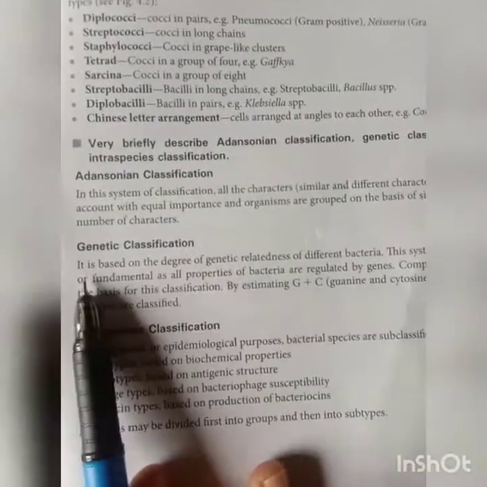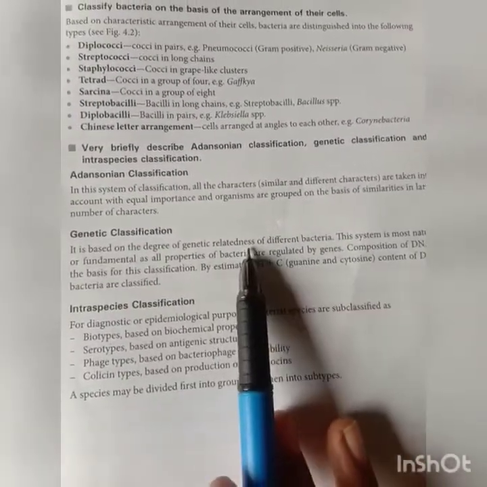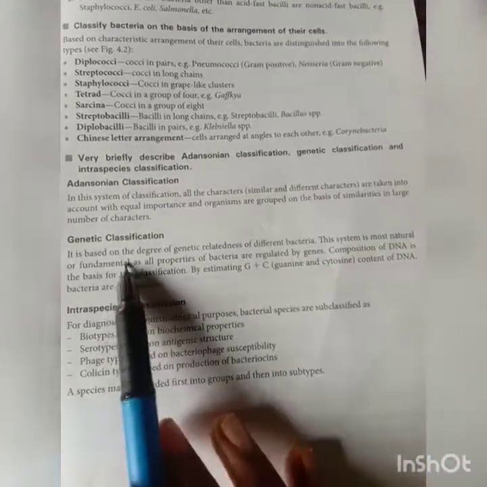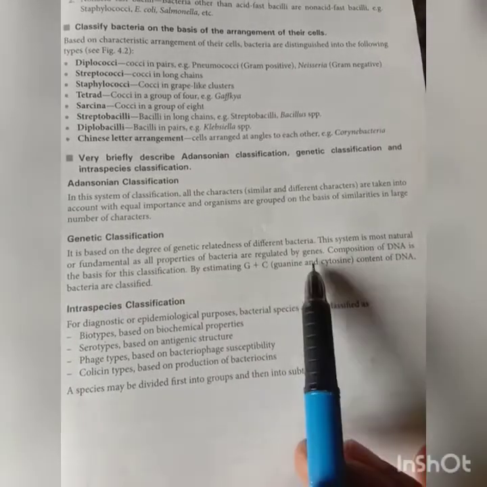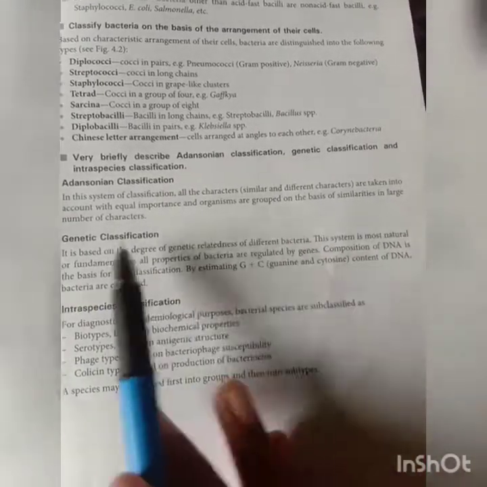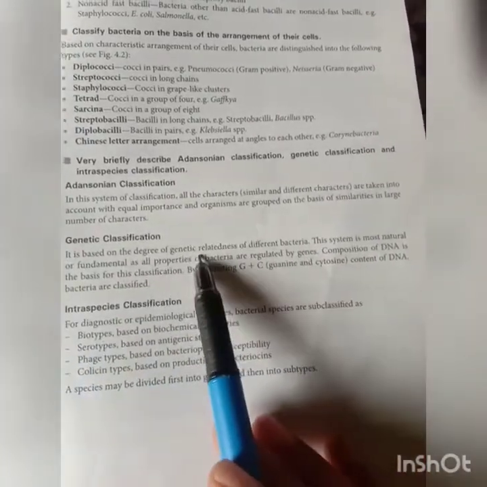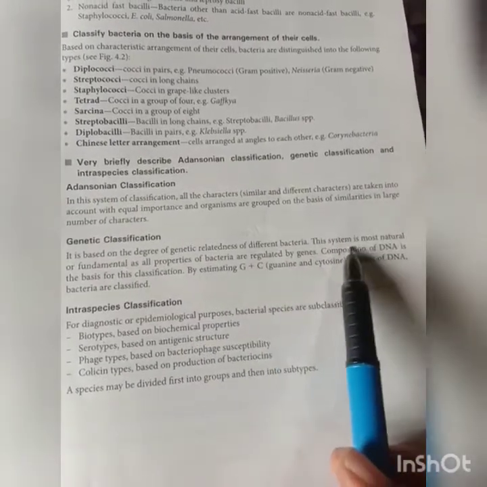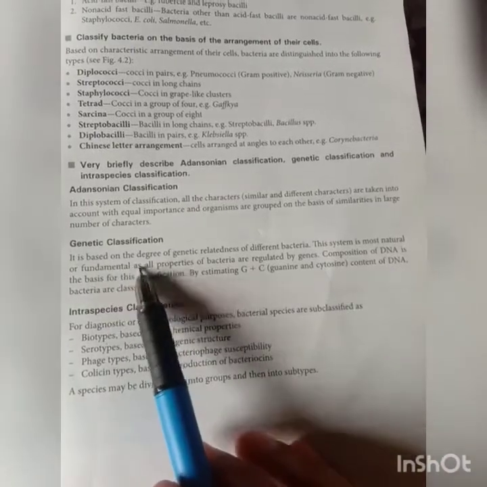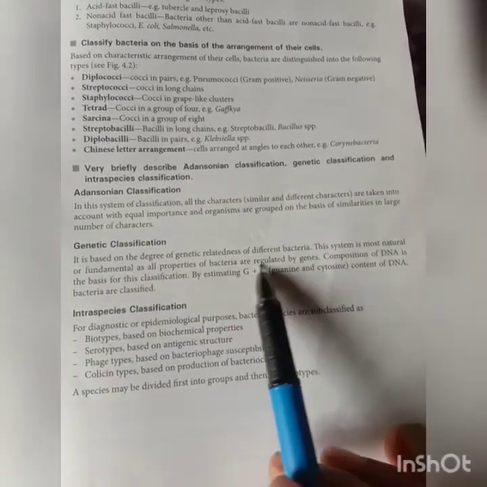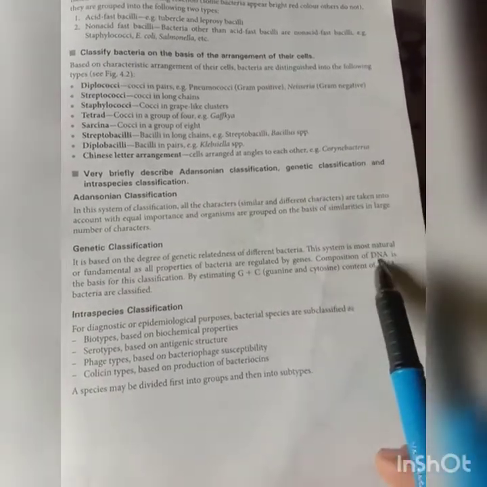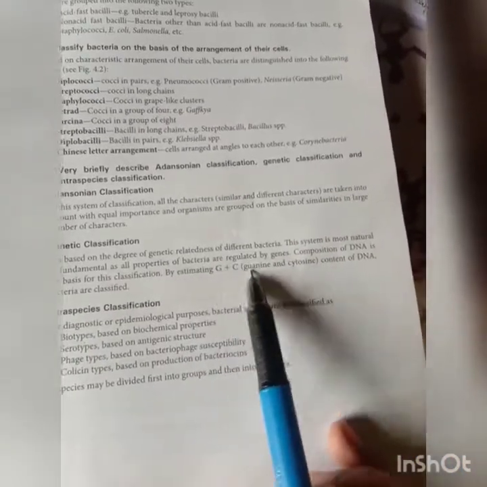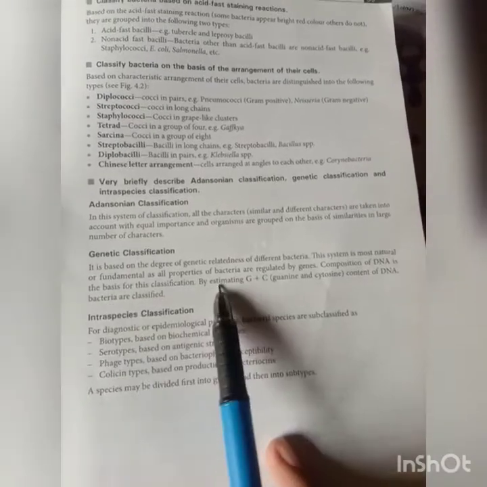And next the genetic classification, it is based on the degree of genetic relatedness of different bacteria. This system is most natural or fundamental, as all properties of the bacteria are regulated by genes. So the composition of DNA is the basis for the classification. So by estimating the guanine and cytosine content of the DNA, the bacteria are classified.